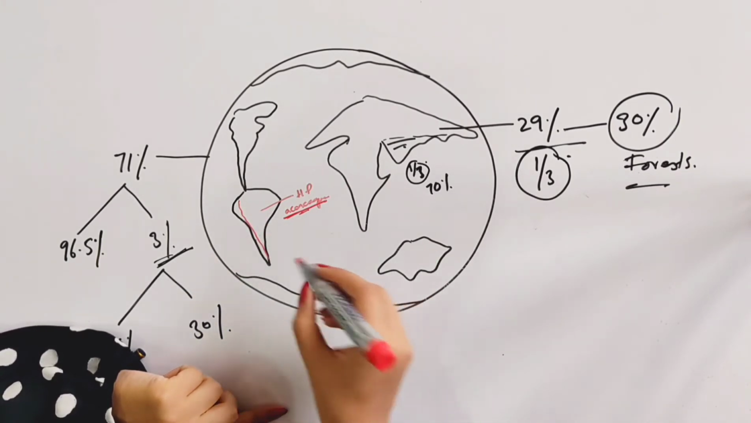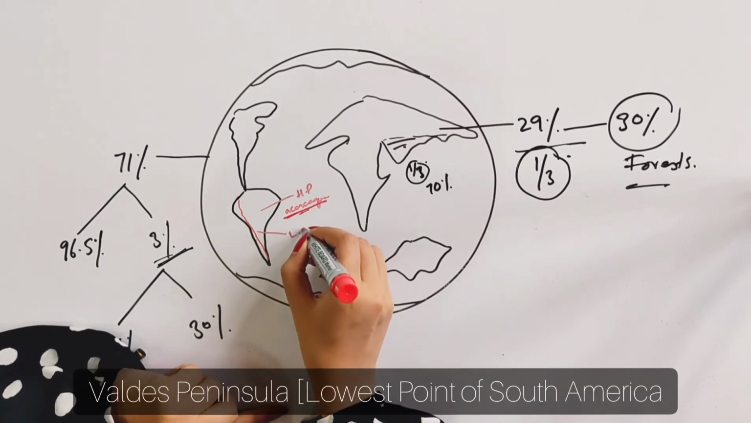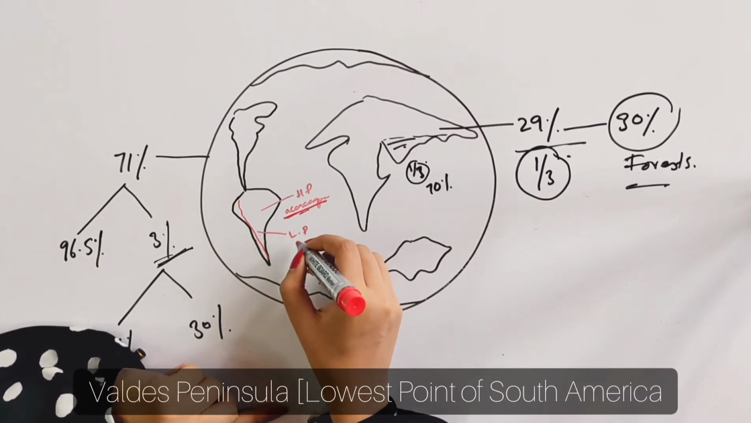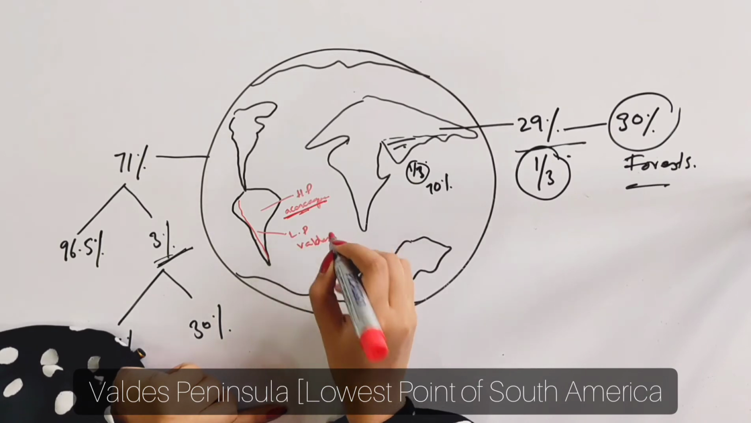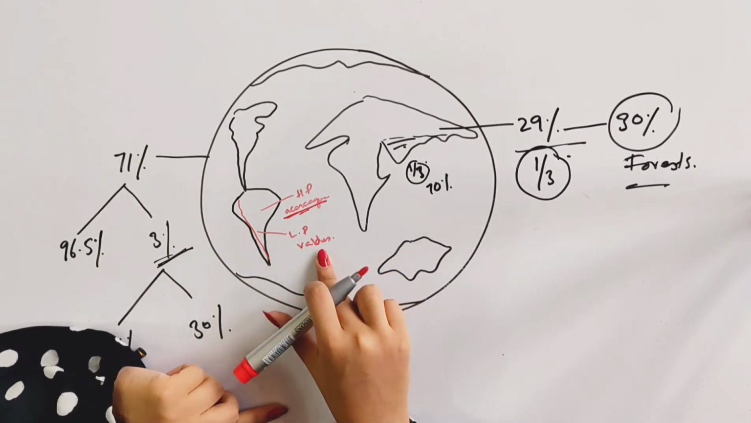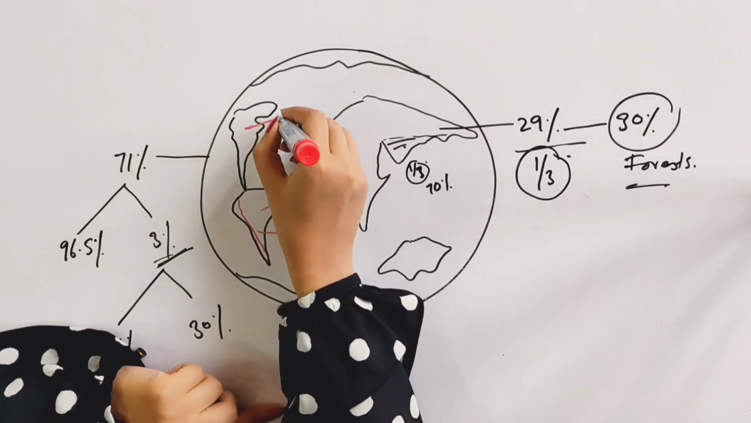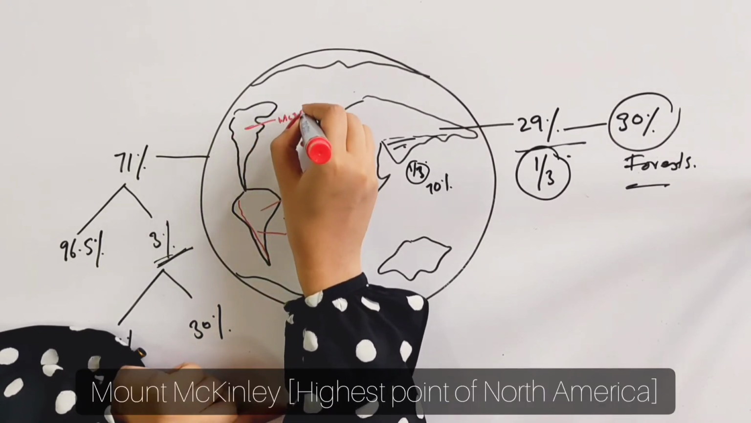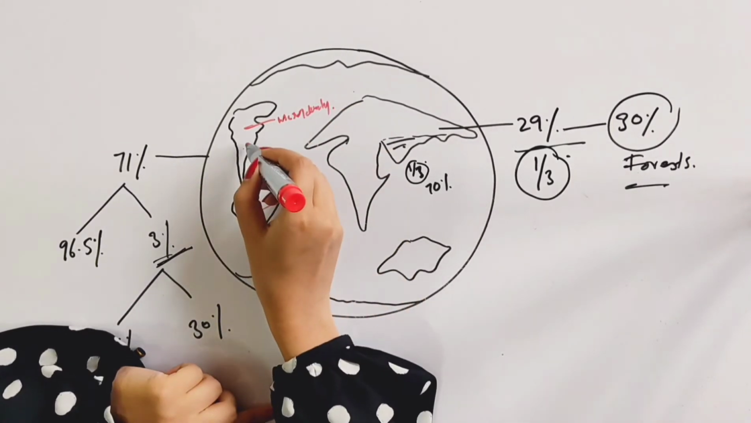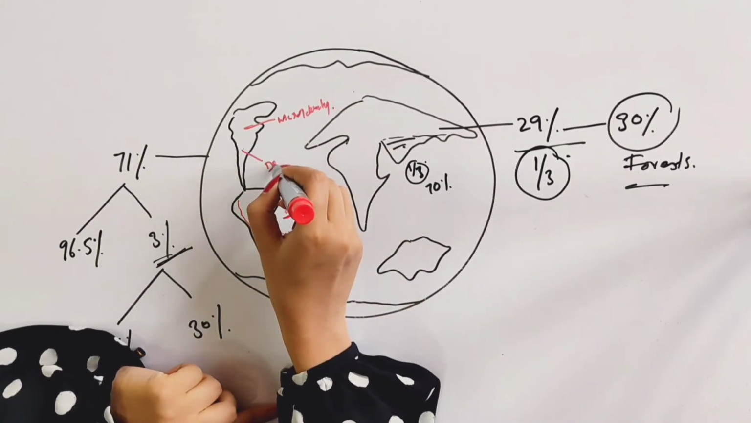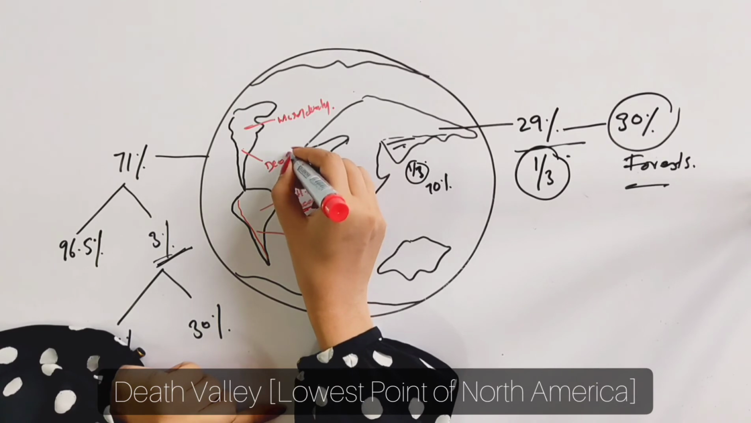Well, the lowest point of the continent South America is Valdes Peninsula. It's Valdes Peninsula, which is the lowest point. Well, the highest point of the continent North America is Mount McKinley, and the lowest point of this continent is Death Valley.